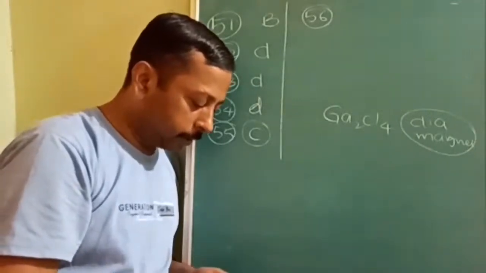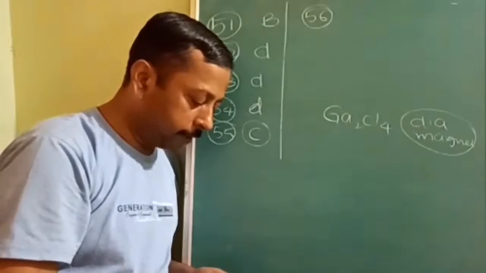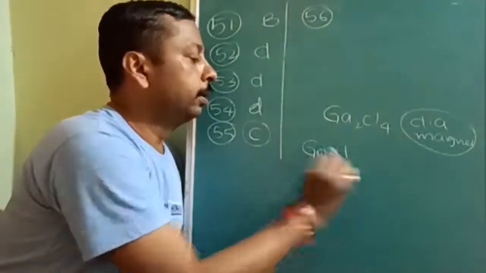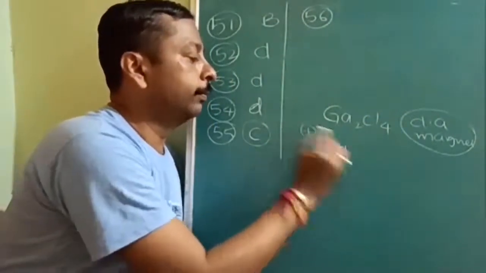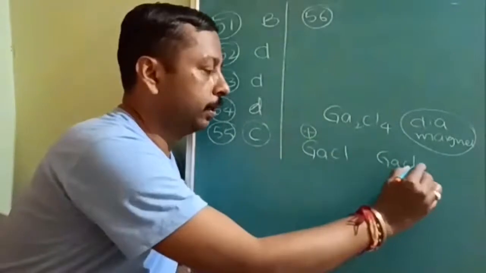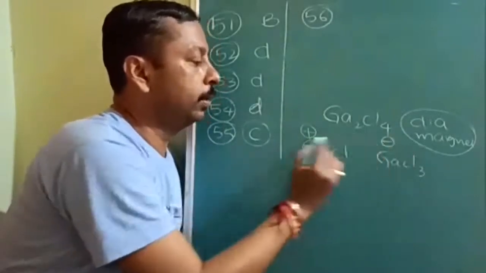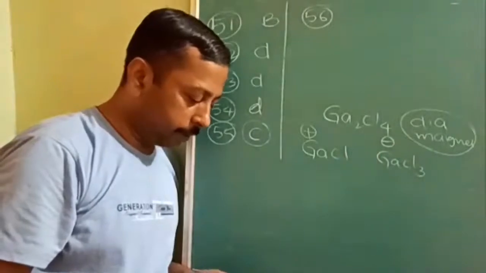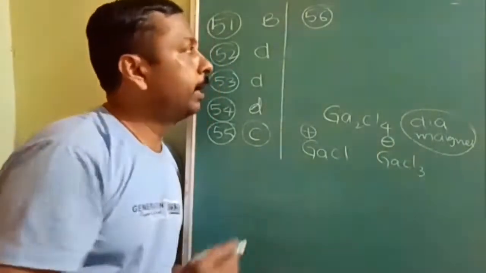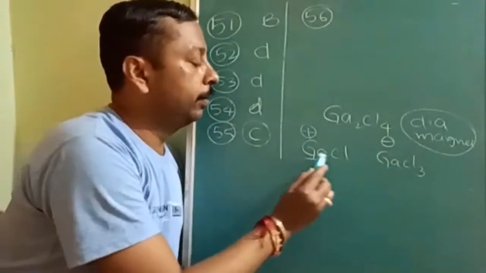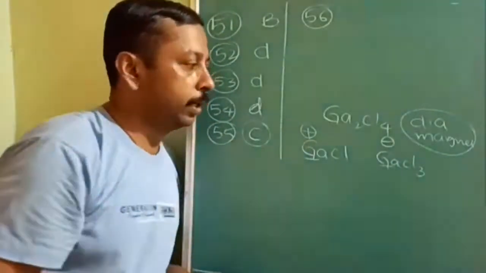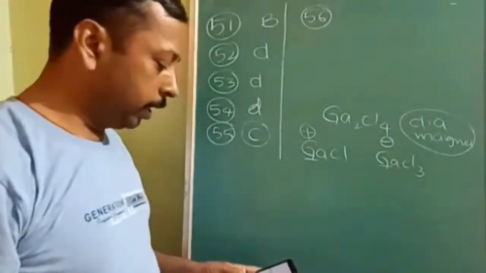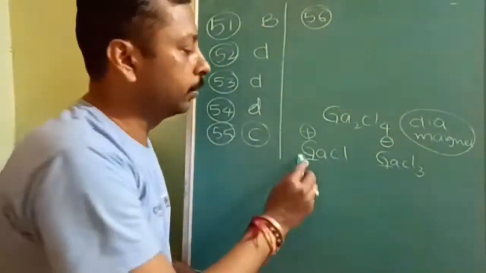It is a complex compound formed by addition of GaCl and GaCl3. See, in GaCl it is +1, in GaCl3 it is -1. So because of this plus and minus charge, gallium here is +1 and here it is -1. Diamagnetic nature indicates that no unpaired electrons are there.